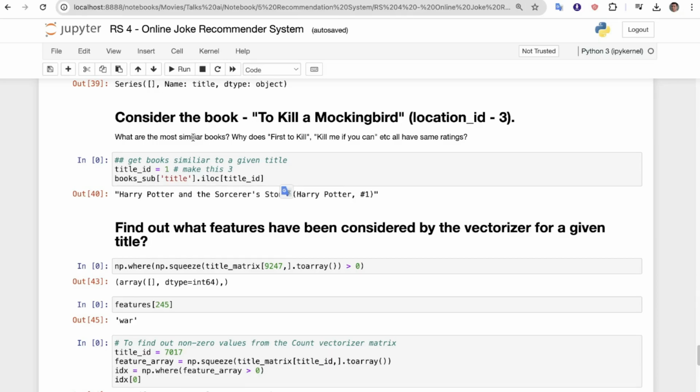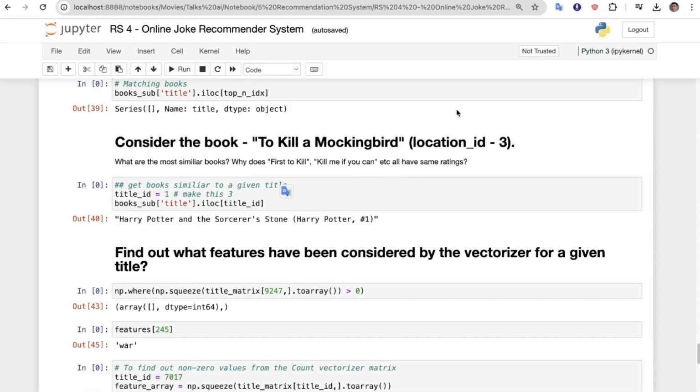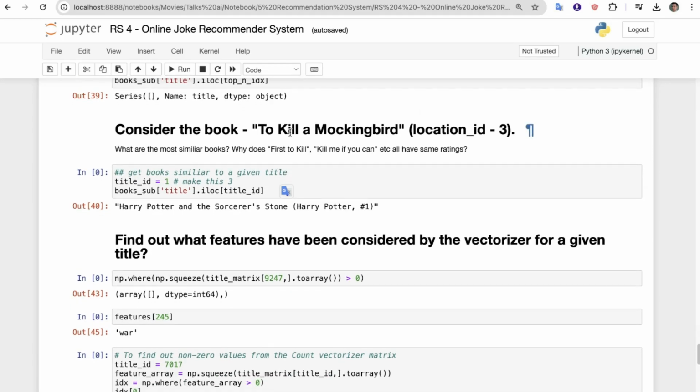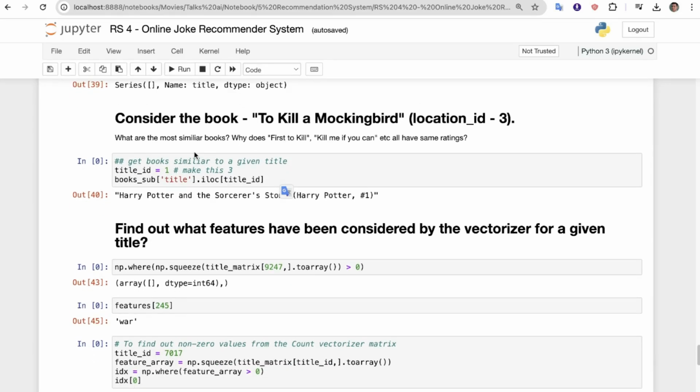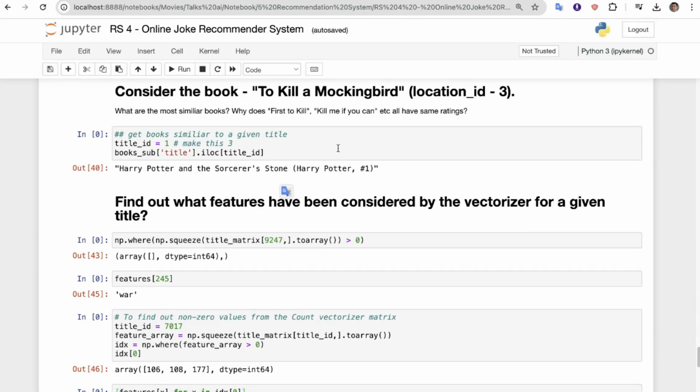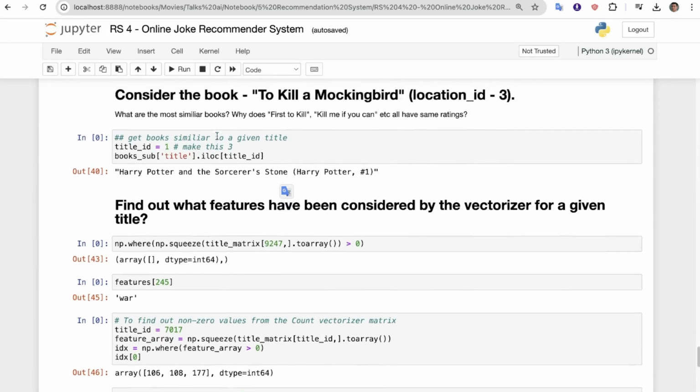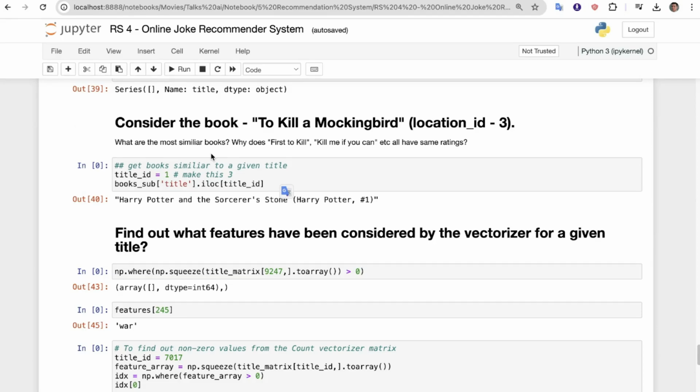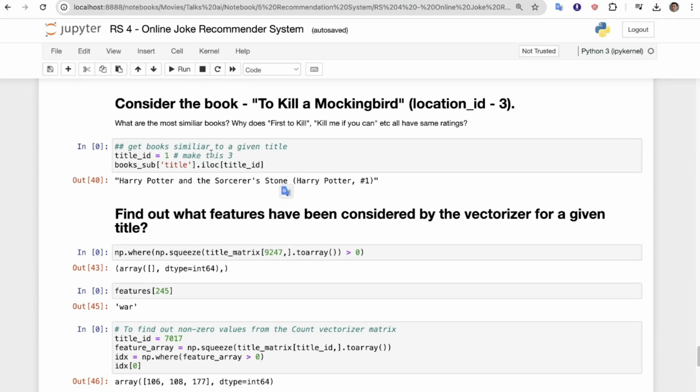Now consider the book To Kill a Mockingbird, so the location ID is 3 in our data set, so you can also check that. But what are the most similar books? So the first is To Kill a Mockingbird, and so on. So these are some similar books according to it, right? This is what my team worked on to get the similar books, so that we can get a better example to explain it, right? So hope this is also helping you a lot.